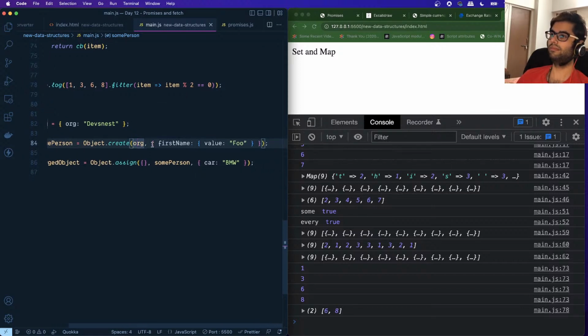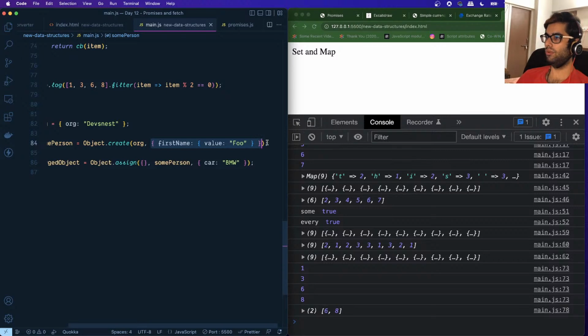Then we're defining a new object over here, which has the key as firstName and its value is set to foo, right? The second parameter available to this Object.create follows the structure returned by the method known as Object.defineProperty.